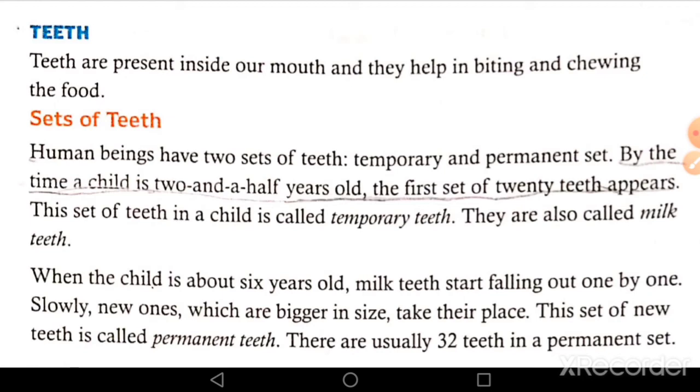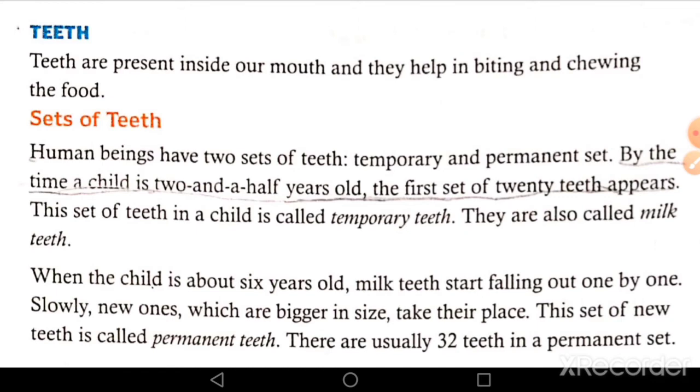As humans, we have 2 sets of teeth that erupt during our lifetime, and this first set is called milk teeth, primary teeth or baby teeth, and they start erupting at the age of 2.5 years. Even milk teeth are very important for the normal growth and development of a child. They are as important as your permanent teeth.